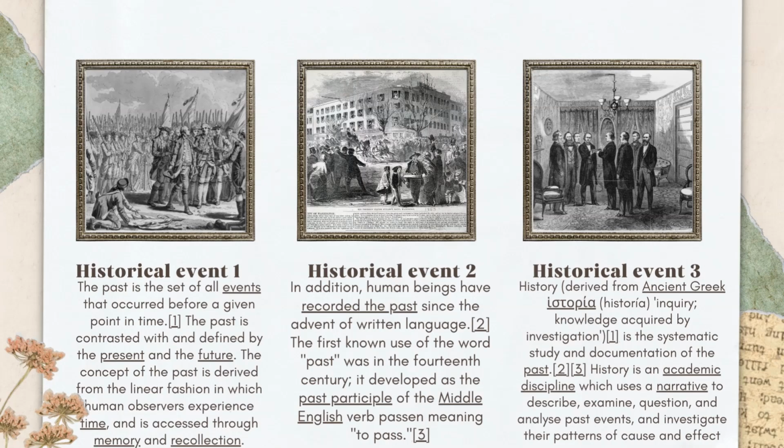Historical Event 3. History is an academic discipline which uses a narrative to describe, examine, question, and analyze past events, and investigate their patterns of cause and effect.